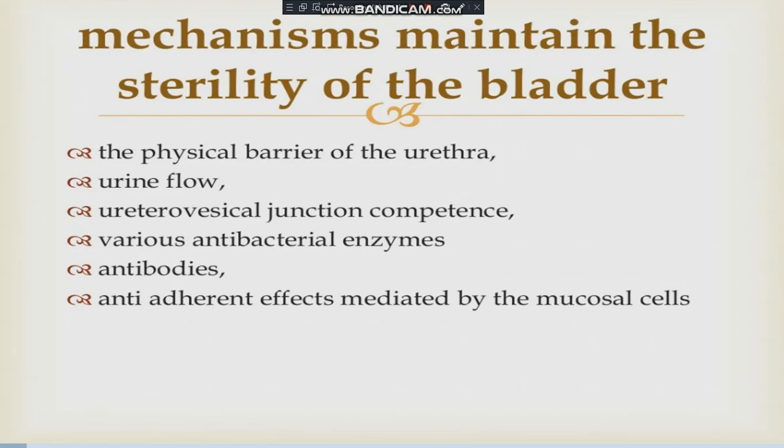So these are the mechanisms already present within our body to maintain the sterility of the bladder. I will read once again: the physical barrier of the urethra, urine flow, uretero-vesical junction competence, various antibacterial enzymes, antibodies, and the anti-adherent effect mediated by the mucosal cells.